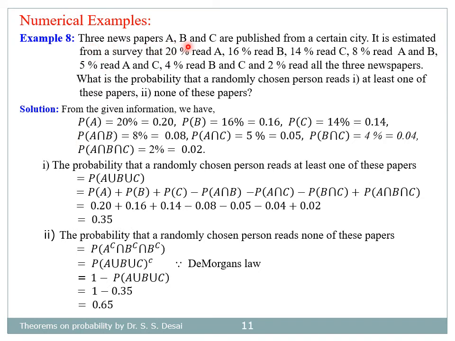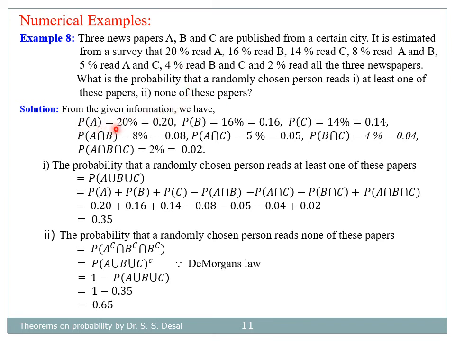Three newspapers A, B and C are published from a certain city. It is estimated from a survey that 20% read A, 16% read B, 14% read C, 8% read A and B, 5% read A and C, 4% read B and C, and 2% read all the three newspapers. What is the probability that a randomly chosen person reads, first bit, at least one of these papers, second bit, none of these papers?